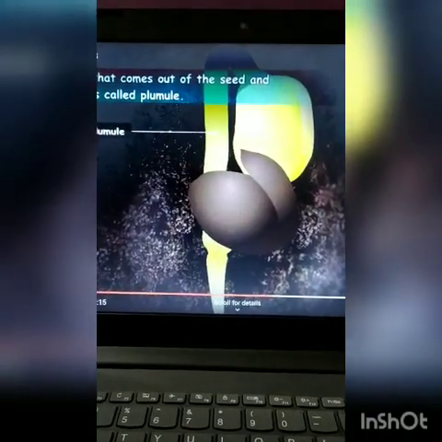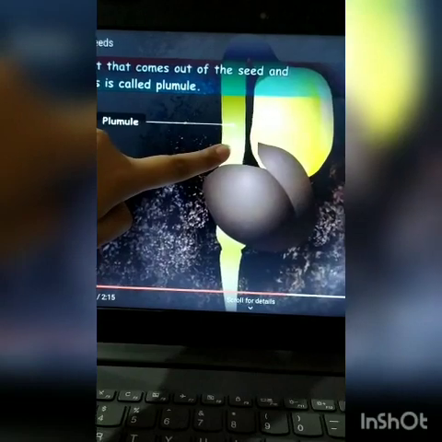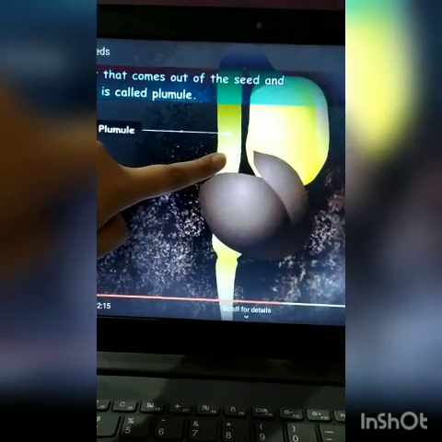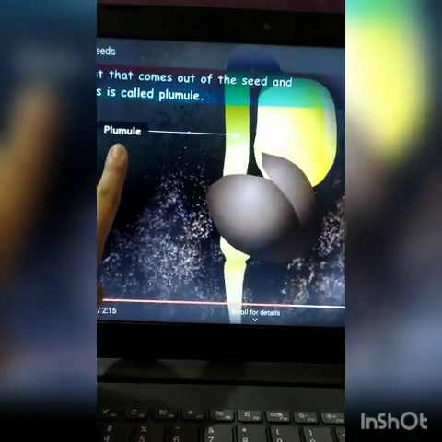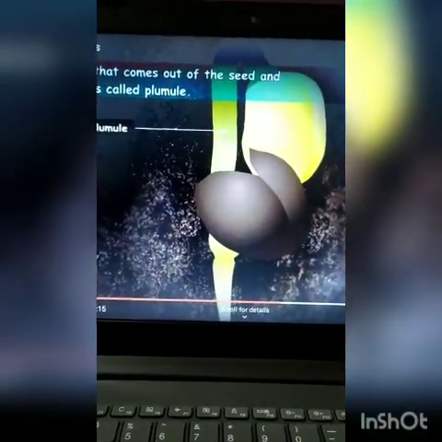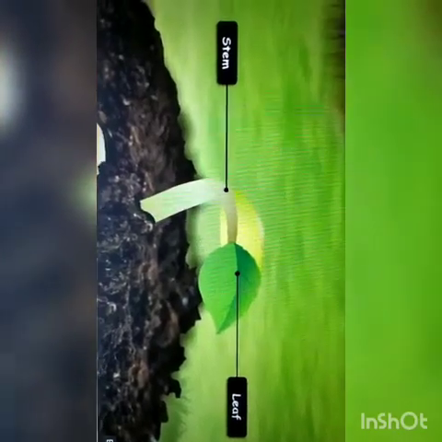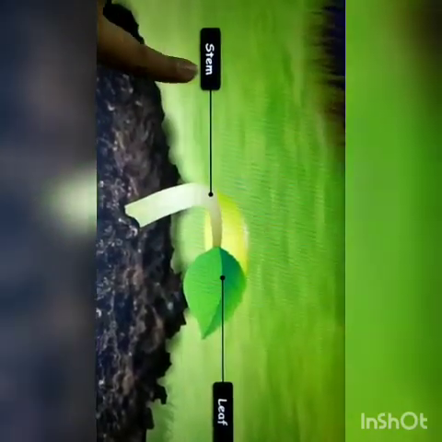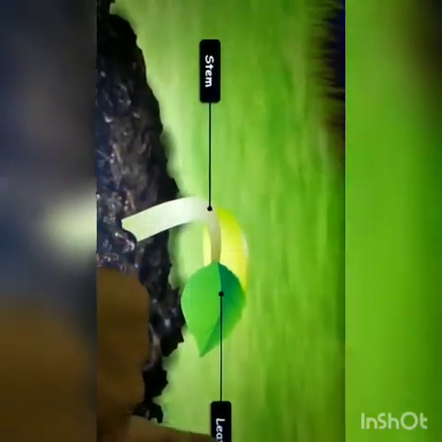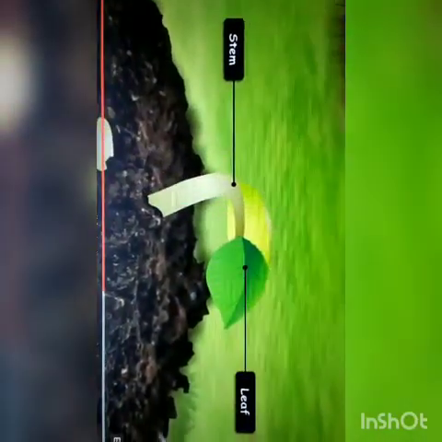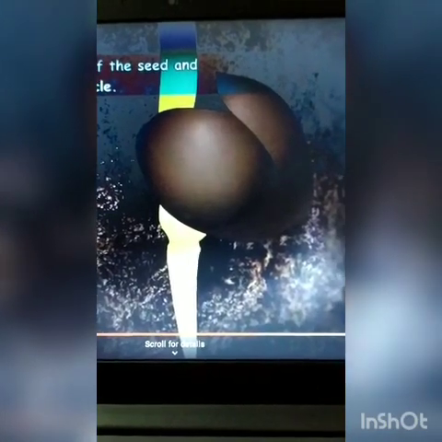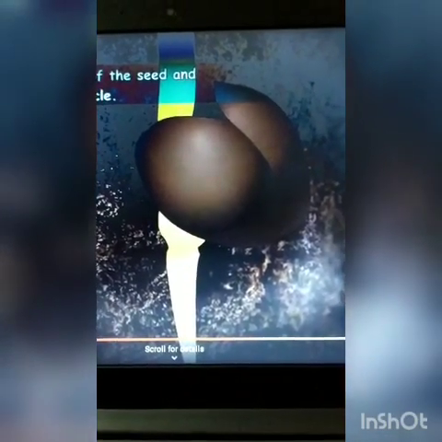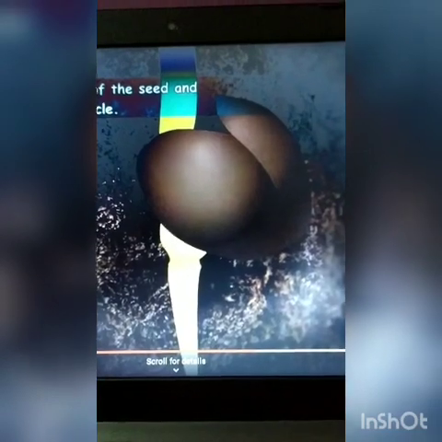After the baby plant breaks open the seed, the tiny shoot that comes out of the seed and grows upward is called plumule. So the plumule grows into the stem and leaves of a new plant. And along with the plumule, a tiny root also comes out of the seed.